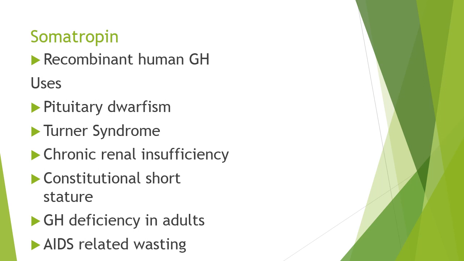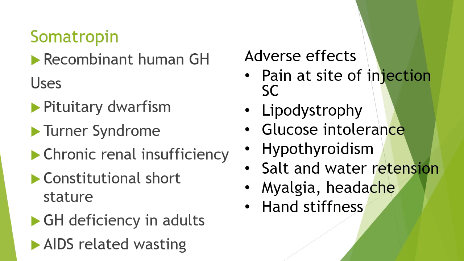Even AIDS related wasting, both of these can be treated with growth hormone, that is somatropin. Somatropin is used by subcutaneous route in such patients. The adverse effects are pain at the site of injection, lipodystrophy, glucose intolerance. These are the effects due to the metabolic effects of the growth hormone. Hypothyroidism is also seen because it unmasks the excess of thyroid stimulating hormone. It also causes salt and water retention, myalgia, headache, and hand stiffness.